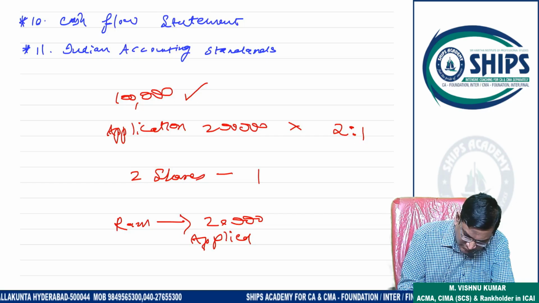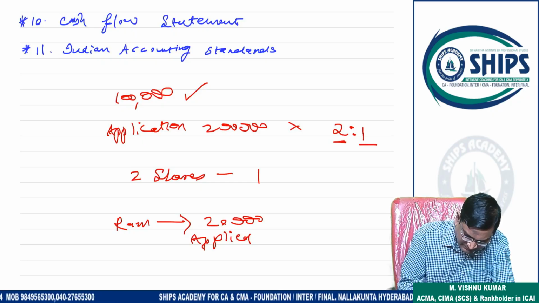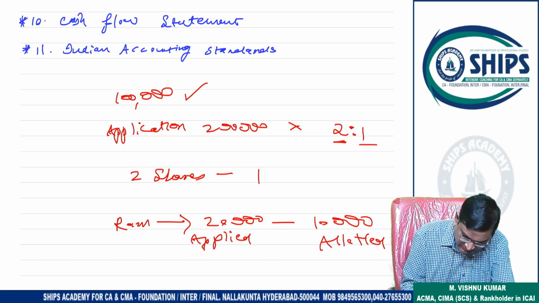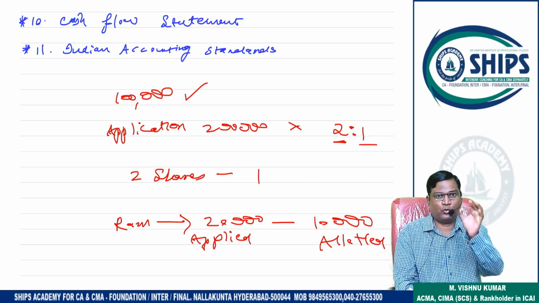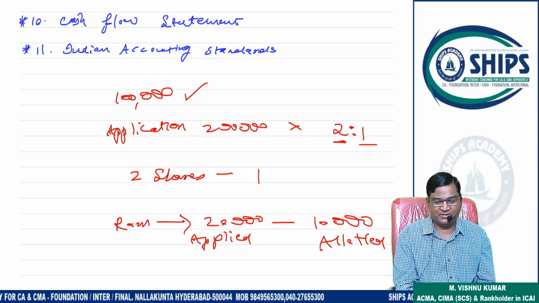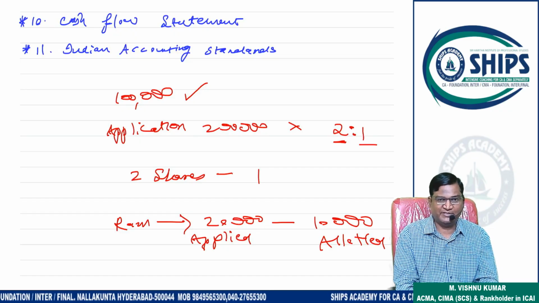Any shareholder applying for 2 shares, the company will give 1 share. So this is called pro rata. It means Ram applying for 20,000 shares will get 10,000 shares. So only 10,000 shares allotted. This is called pro rata allotment. Whenever there is oversubscription, shares will be allotted on the basis of pro rata.